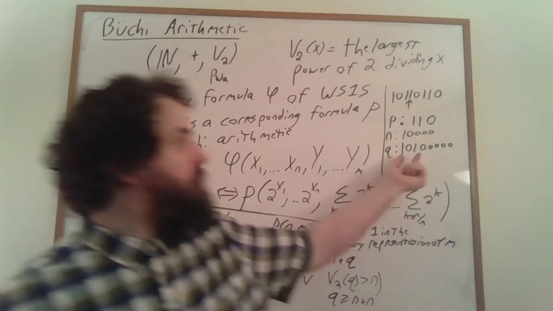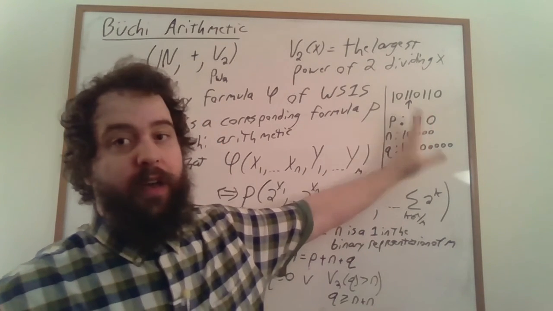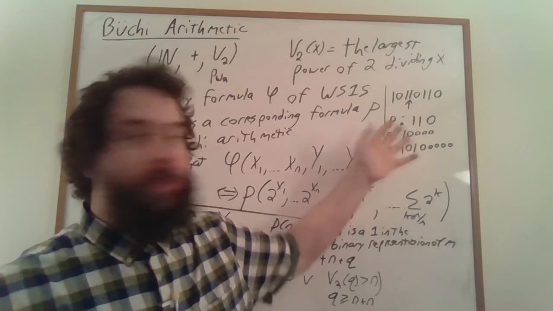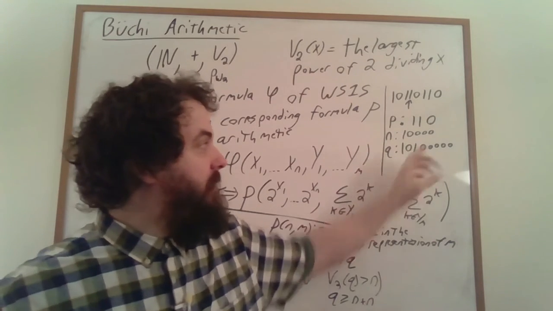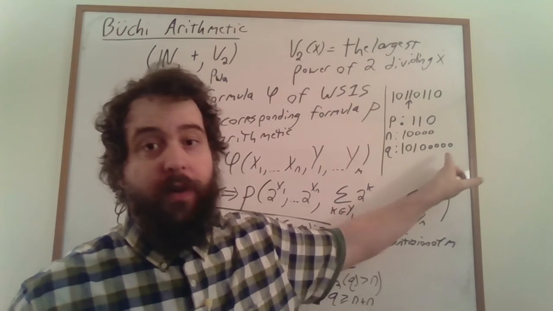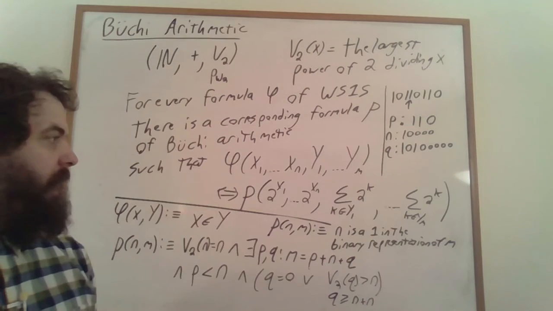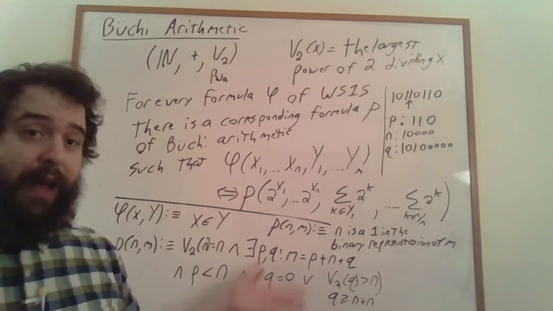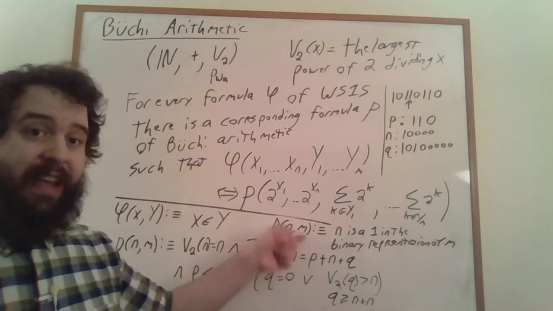That doesn't ensure that q is the set of digits to the right of n in the binary representation of the number. It could be the case that there's also some stuff going over in these less significant bits as well. And so if you actually check his work, if you actually check the formula that he claims expresses this predicate here, it does not.